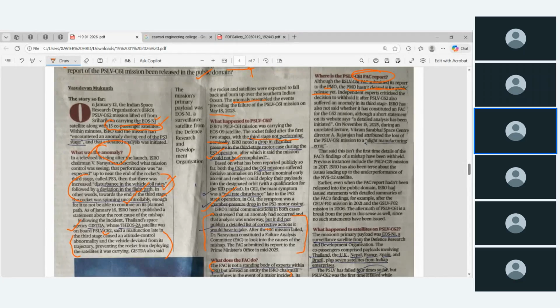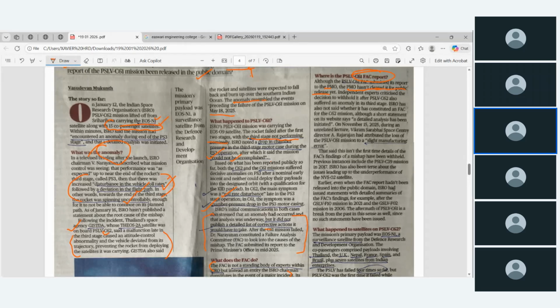These are the small things that can be expected. But we cannot highlight at a very strong level that the PMO did not declare the C61 failure report, and that is why PSLV C62 also failed. That cannot be a healthy argument.